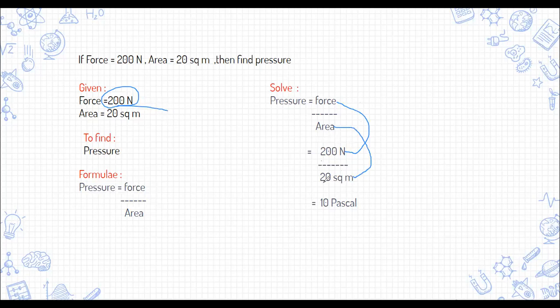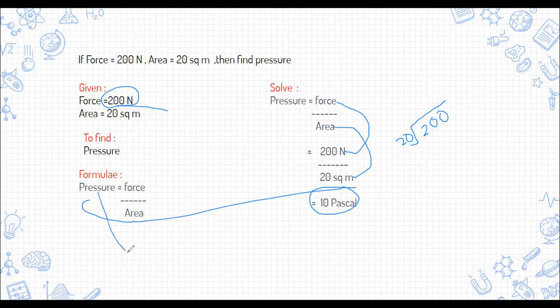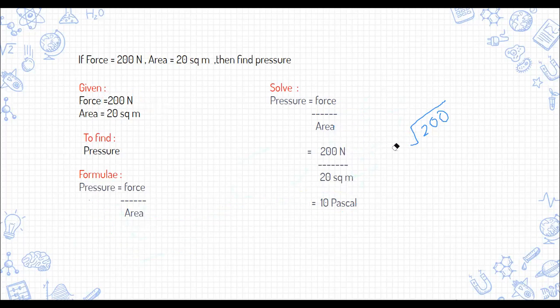Then if we divide this, which can be done by the long division method, the number that is down comes out, which is 20, and the number that is up comes inside. When you solve this, please solve it in your book. The answer you'll get is 10. And we are finding pressure. So the unit for pressure is nothing but Pascal. So the final answer is 10 Pascal. If you have not understood, please watch the video again. Pause it, watch and write this in your book.